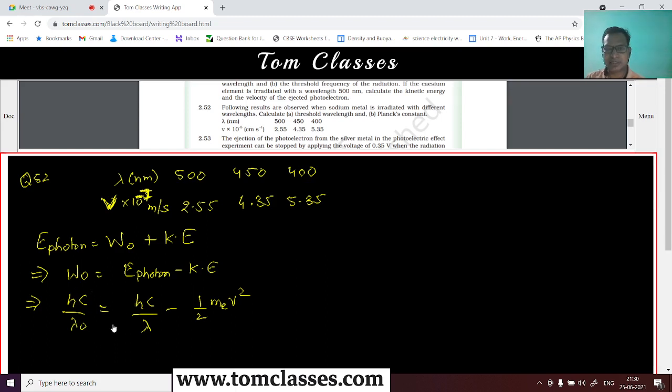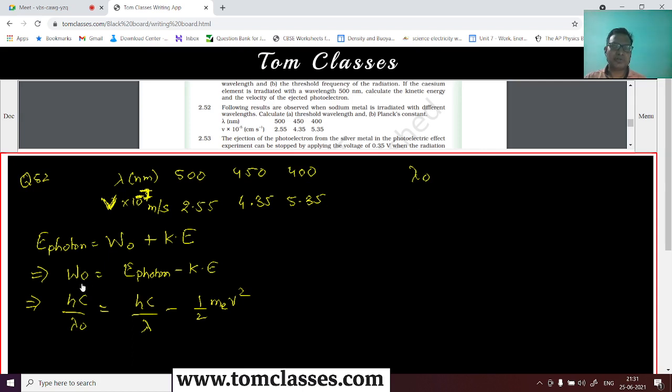Okay, now he is asking about the Planck's constant. If we have to calculate the Planck's constant, how are we going to calculate it? If we know the work function, if lambda naught is known, because that first has to be calculated, then we know the work function also.